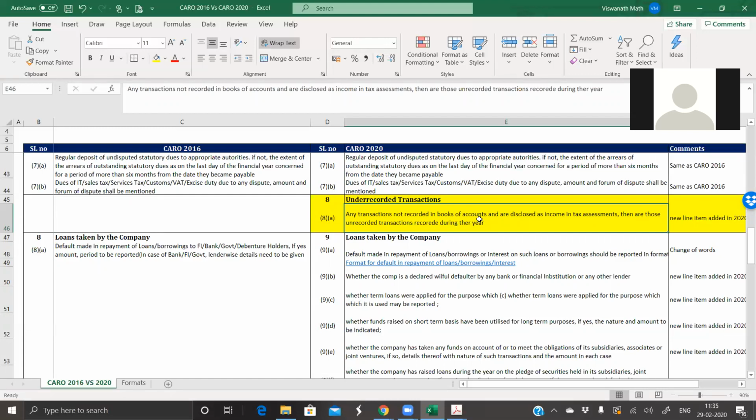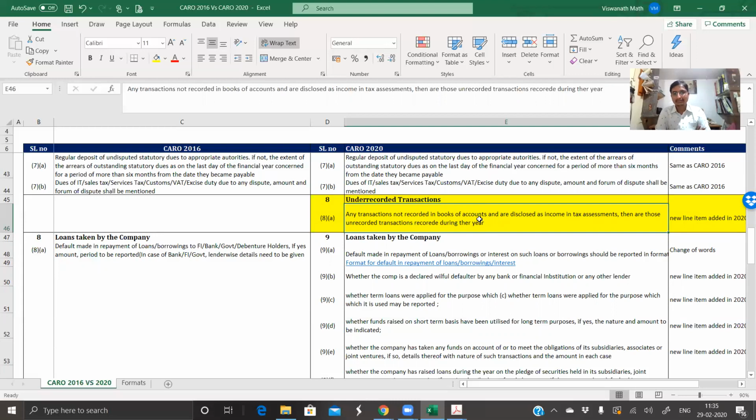This is a requirement of the Income Tax Act which they have brought into CARO, and the auditor also needs to go through sections 68 and 69, and whether any survey or search has taken place, and whether he is recording the transactions in the books of accounts which were not previously recorded. In Premier Hospital there was a search, and we had disclosed a cash of around 1 crore rupees. If we have declared it and paid the taxes, that amount needs to be brought into the books of accounts.